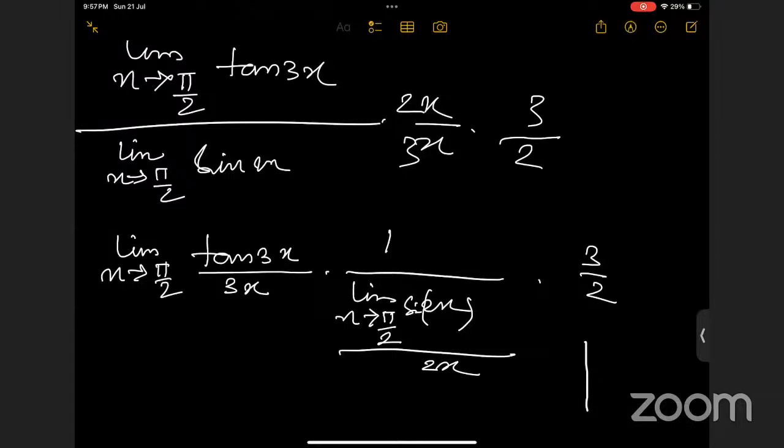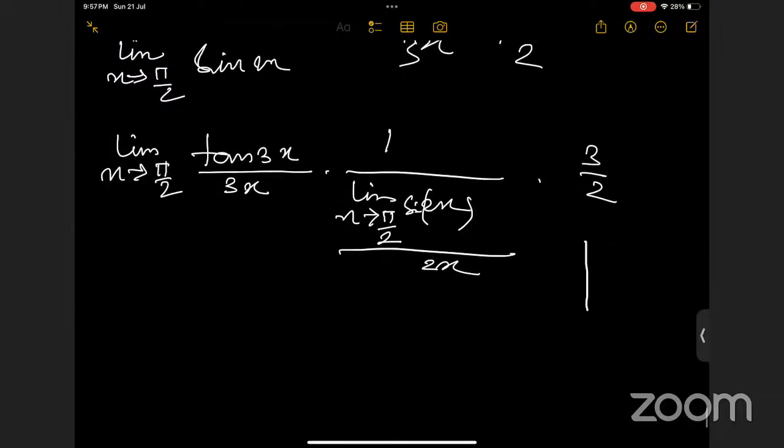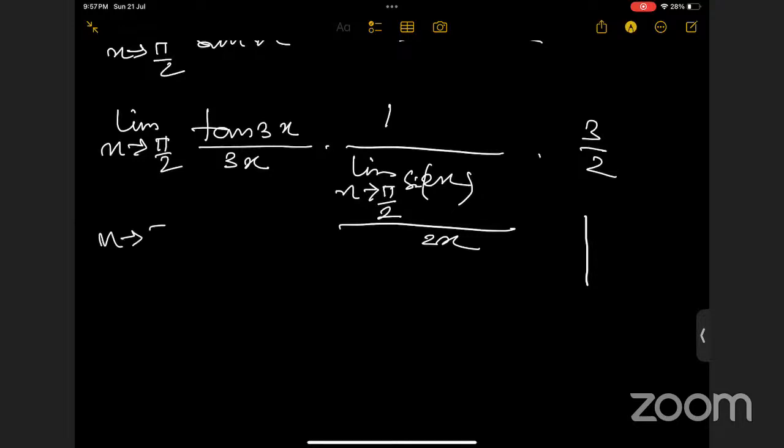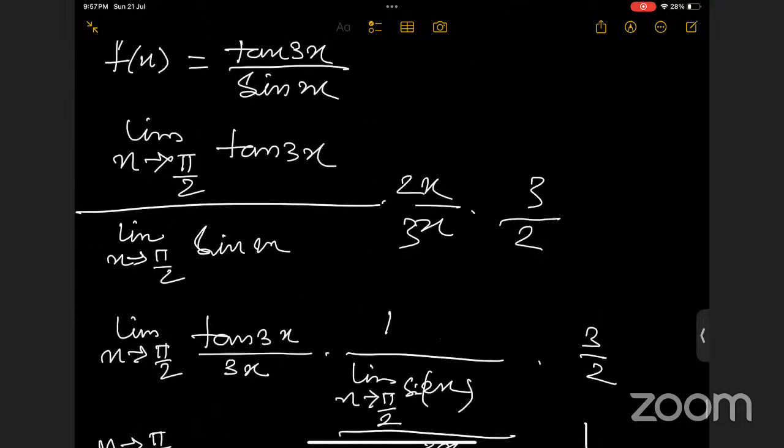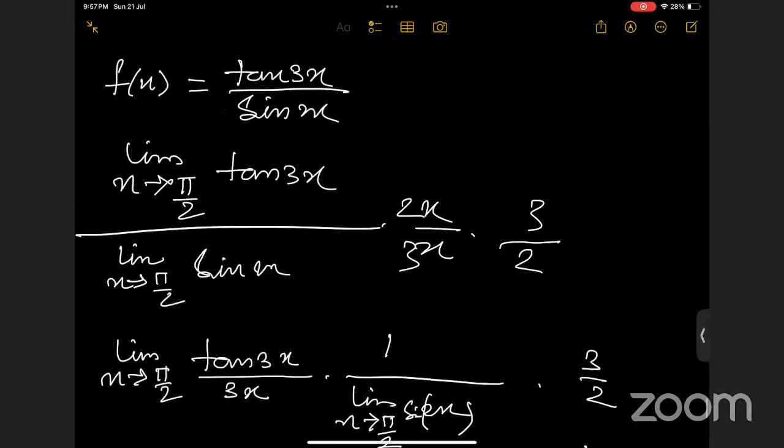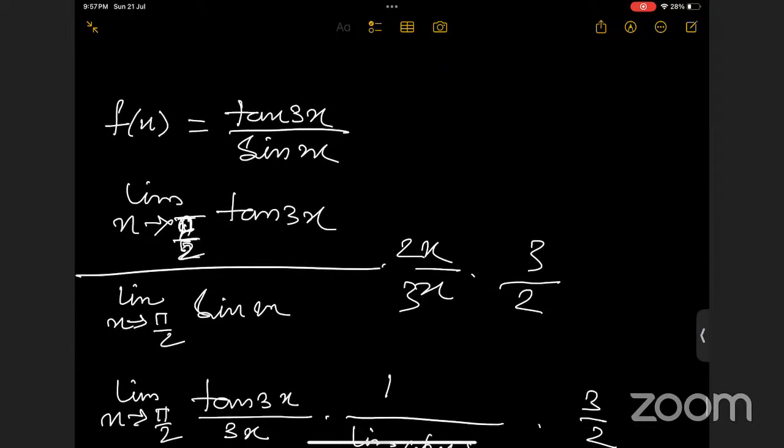Okay. But here you can see one thing. When x tends to pi by 2, what is 3x tending to? 3 pi by 2, right? Yes, ma'am. But at that point, we don't have any problem here, right? So, 1 minute. I think it was 0 actually. It was not pi by 2. Yes, sorry, ma'am. Because tan will not be defined at that point, maybe. Sorry. Yeah, I made that mistake.